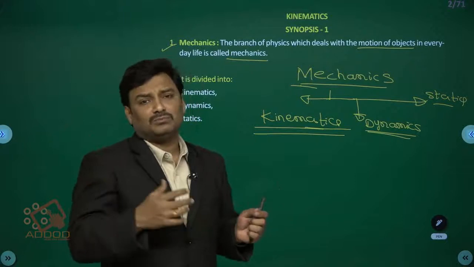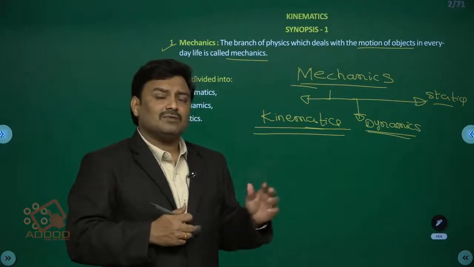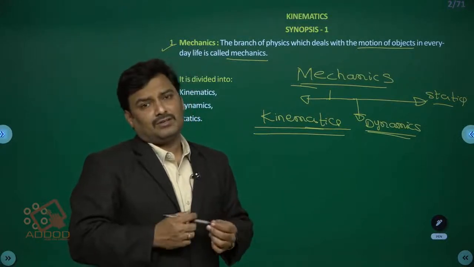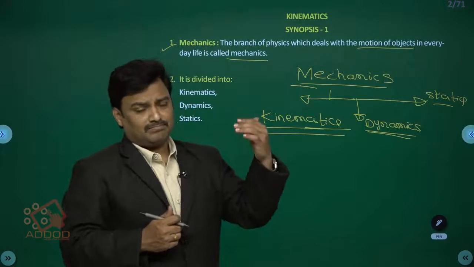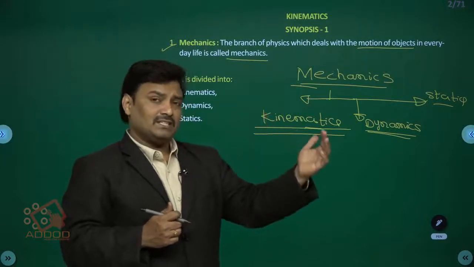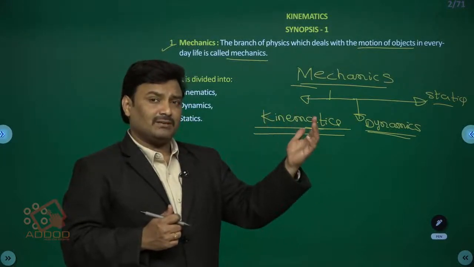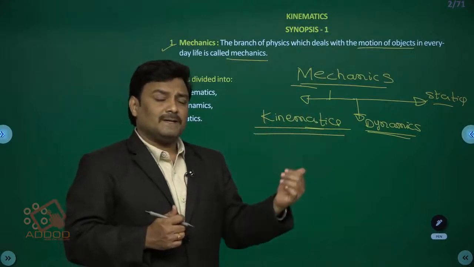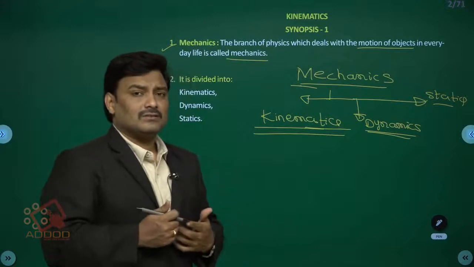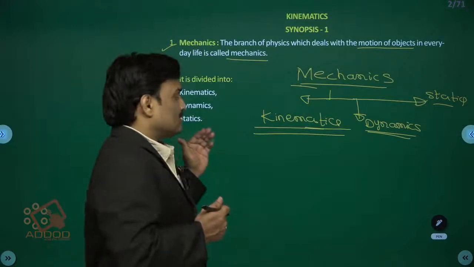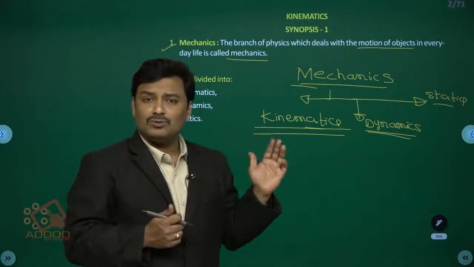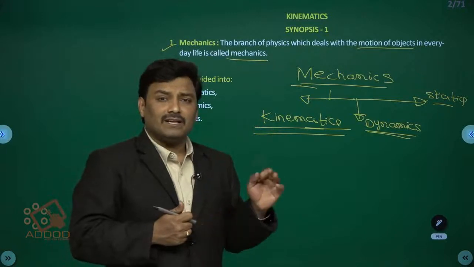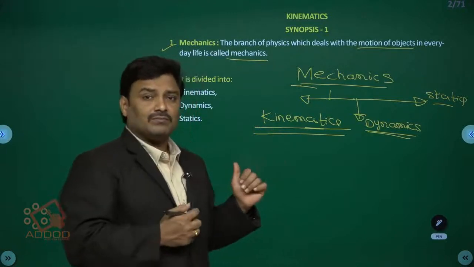Once the body starts its motion, we discuss its motion parameters: the displacement of the body, the distance traveled, the velocity at a given instant of time, or the position of the body after a certain time interval. We deal with bodies in motion without taking into account the cause of motion.